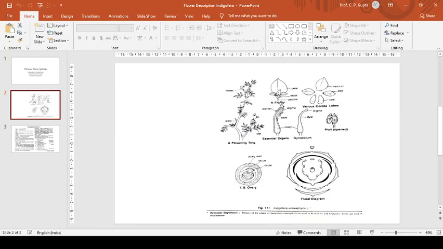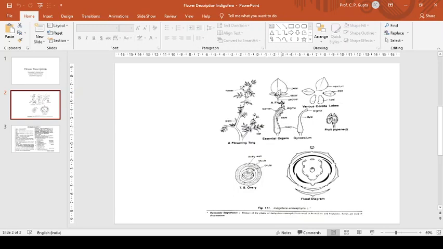Before we proceed, I would like to state some salient features of Papilionaceae. The flowers are very zygomorphic, petals imbricate, and the adaxial upper petal is outside the adjacent lateral petals, which are called wings. Stamens monoadelphous or diadelphous, rarely free. So these are some salient features of family Papilionaceae.